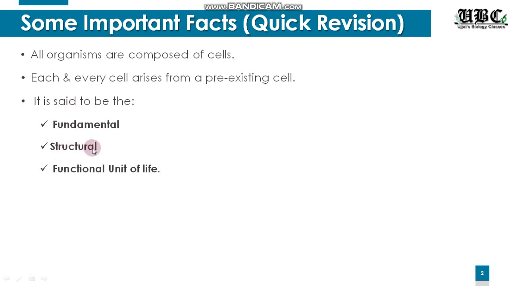Coming back to structural, we know that all the organisms' bodies are made up of cells, which also provide them the structure. Functional means it provides all the necessary functions, and I'll be dividing functions into physiological process and biochemical process.